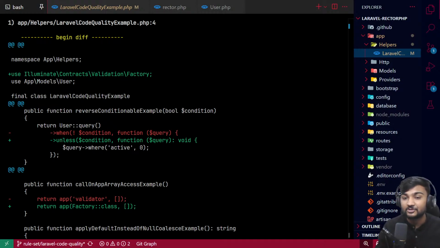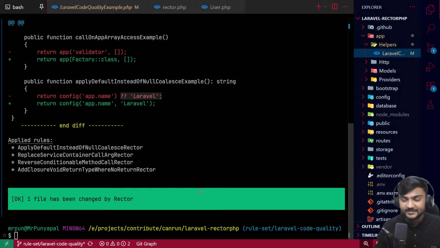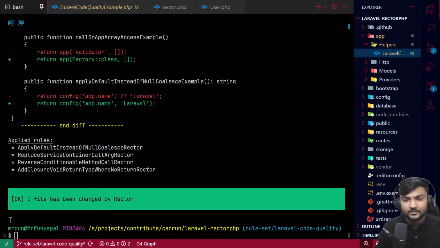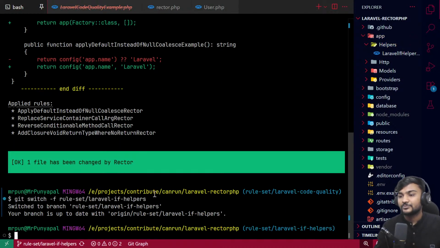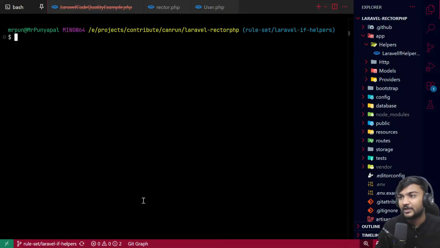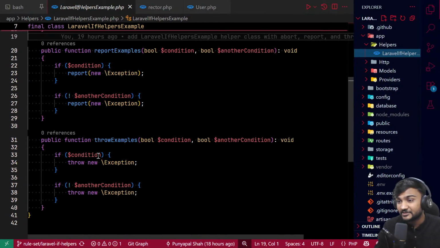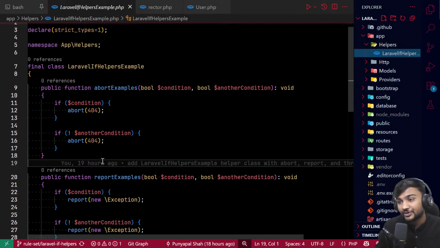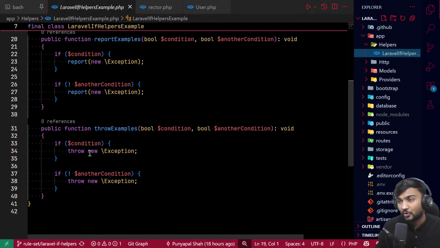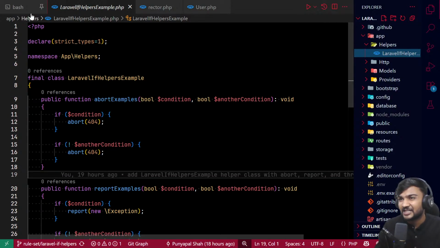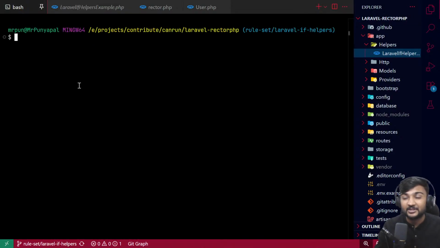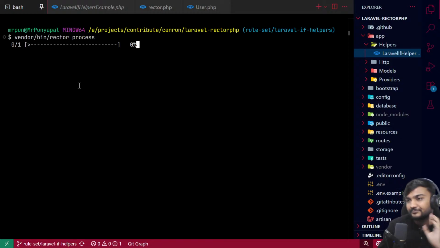Let's see one more thing which is also interesting. Okay, I have copied the wrong thing maybe. Yeah, so I have switched to the if helper stuff. So you may know that we have this simple code where we are doing abort, report, and throw, right? But we have some functions which can improve the code, right? So let's run Rector PHP and see what happens.